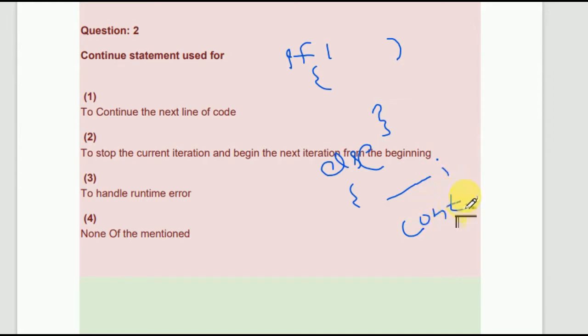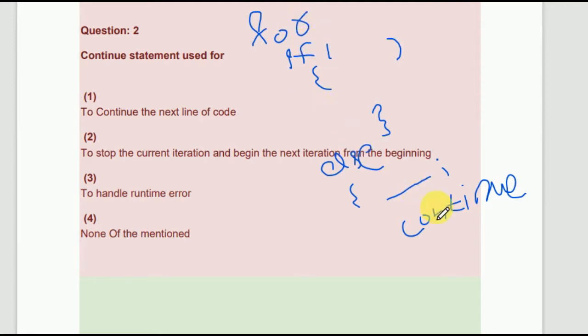And this if should be in a for loop, meaning any loop iteration; it is not necessary that it is a for loop, it can be a while loop or do while loop, anything. I'm just taking an example that is in a for loop.